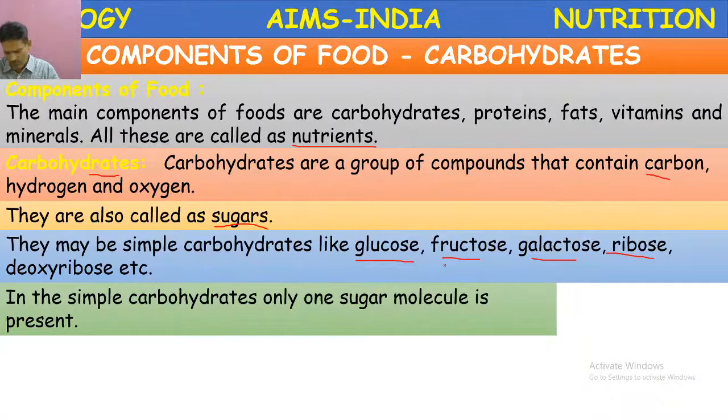Some simple names are there for these carbohydrates. For example, fructose is called fruit sugar. So in simple carbohydrates, only one sugar molecule is present, that is glucose.